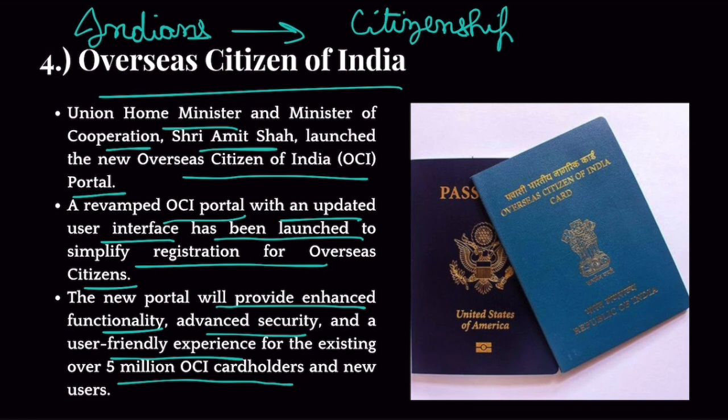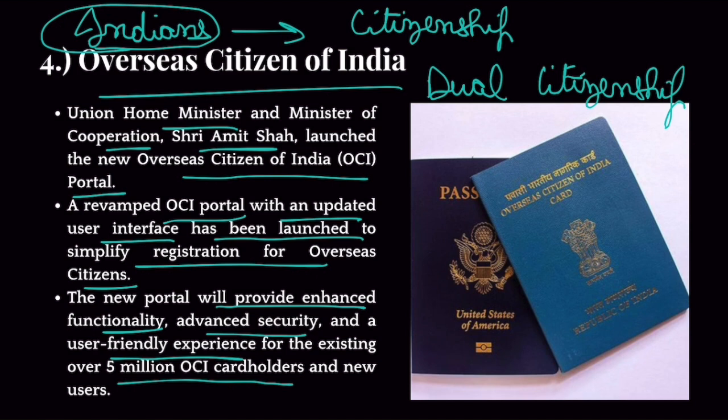Okay, they are citizens of those countries. But they are Indians, they are people of Indian origin and they have an India connection. Some people have families in India, they send remittances over here, okay, and they have an India connection. So look, India does not allow dual citizenship. Okay, you cannot be a citizen of another country and India also. But India knows that these people are Indians and they have an India connection. They want frequent travel to India to meet their family and do business in India also.